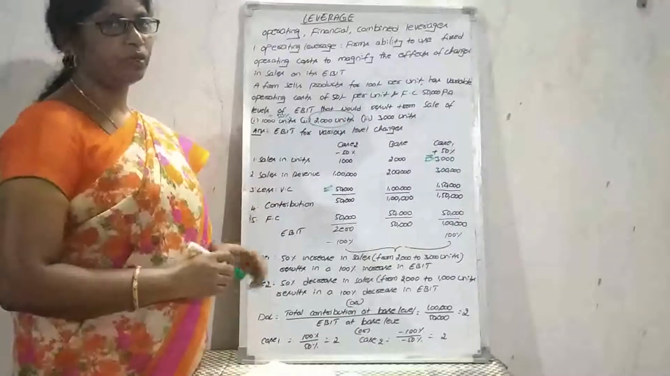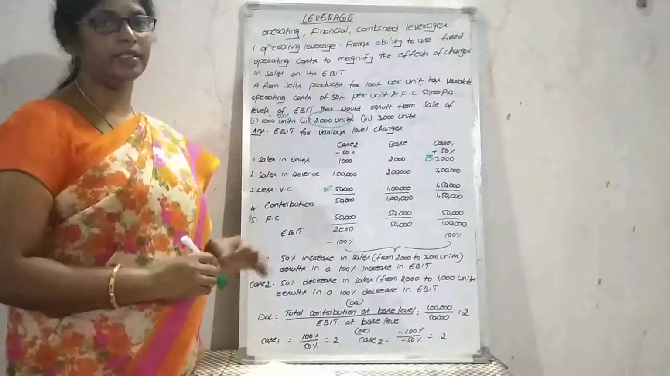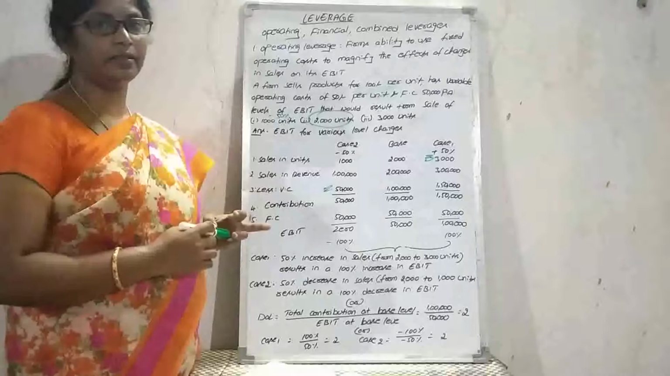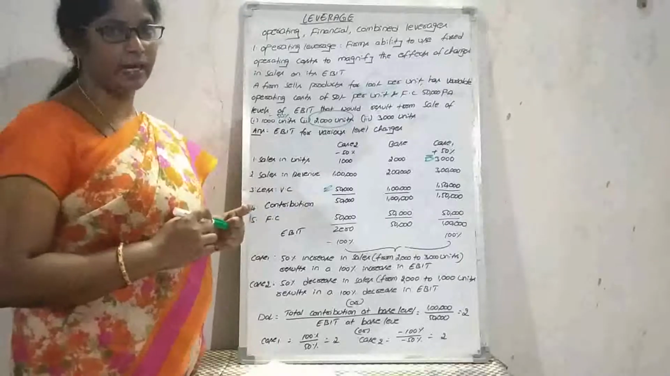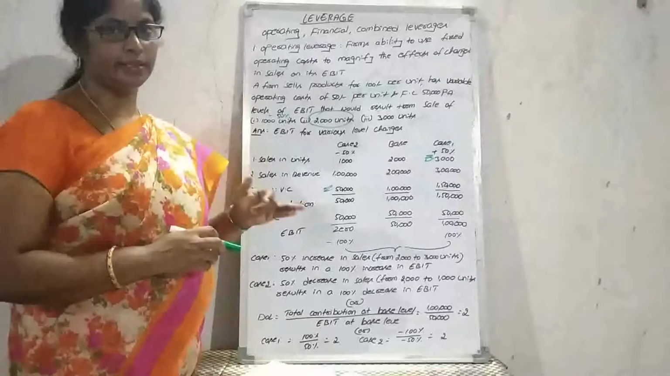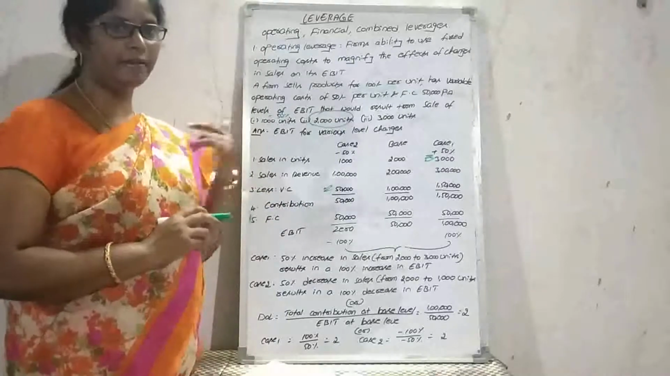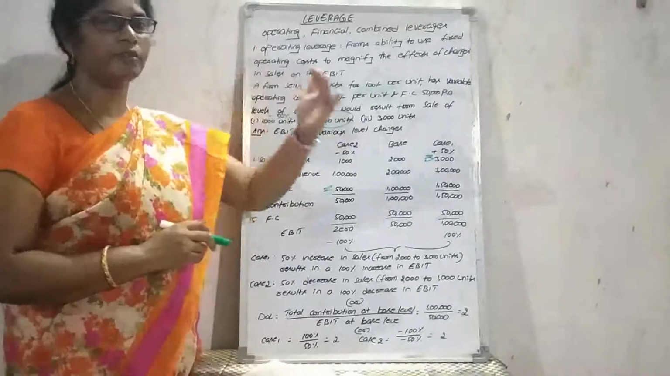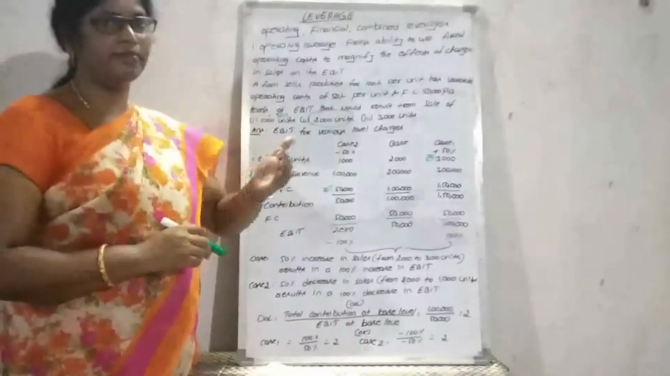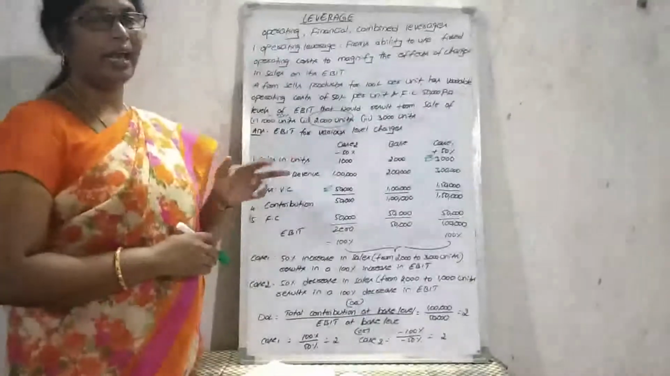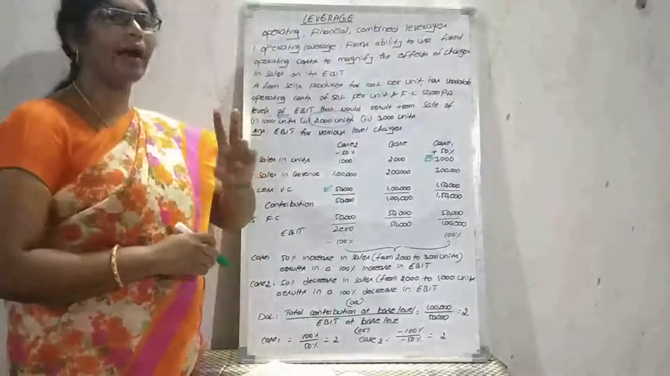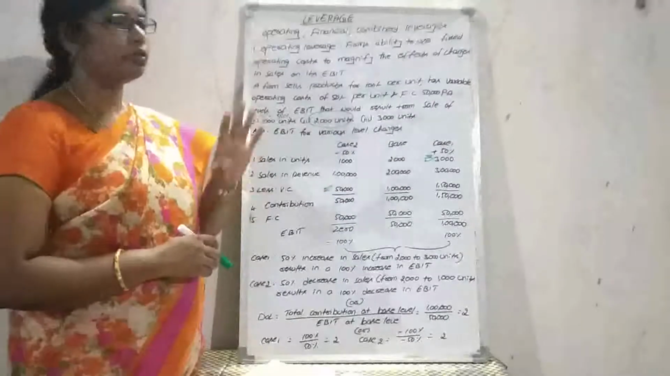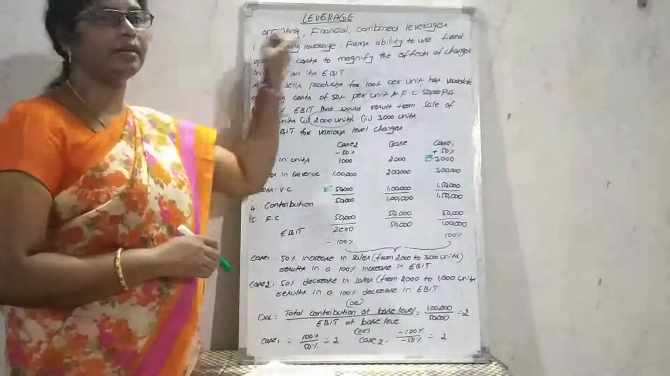EBIT. So in that operating cost, three types of expenses will be incurred: variable cost, fixed cost and semi-variable cost. Fixed cost should not change. Variable cost will vary based on the sales. If the sales increase, variable cost also will increase. If the sales decrease, variable cost is going to decrease. And semi-variable cost will be partially fixed and partially variable. So these three costs will be incurred.